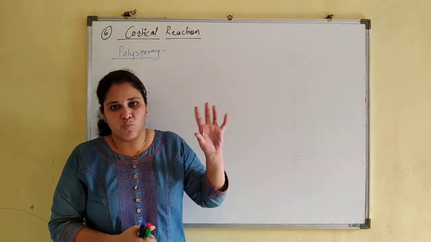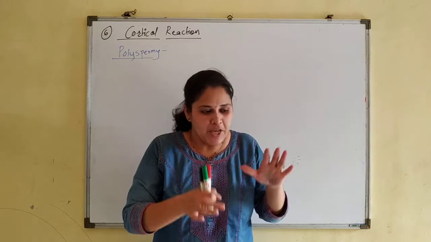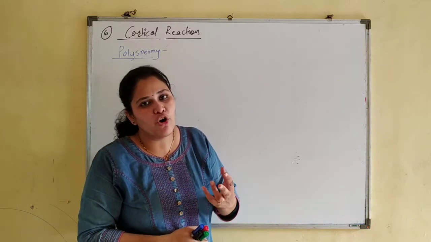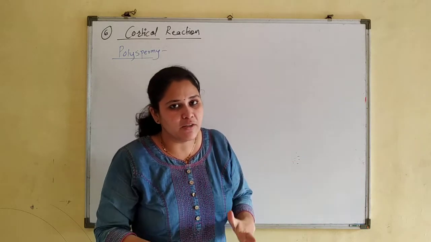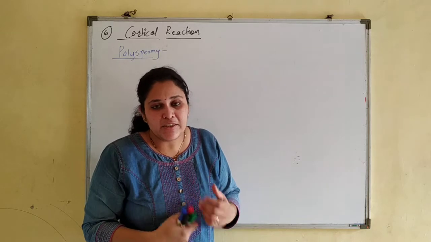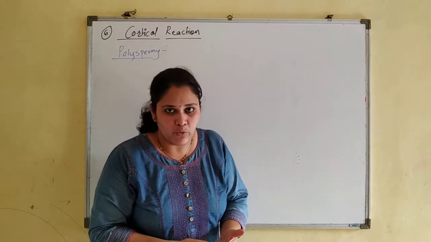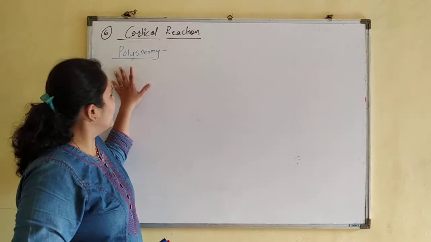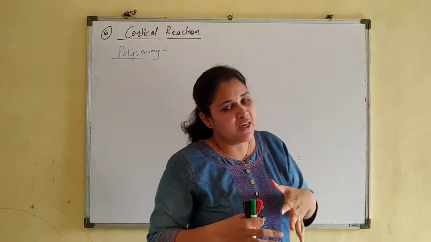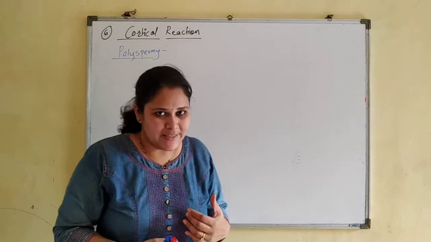Polyspermy can change the ploidy level. Usually one haploid male gamete fertilizes the haploid egg cell. Instead of one normal haploid male gamete, if 2 or 3 sperms at a time enter the secondary oocyte, it changes the ploidy level. Such a zygote will not survive, or will not grow ahead. So that is known as polyspermy. To prevent it, there are some mechanisms which take place at the time of fertilization.